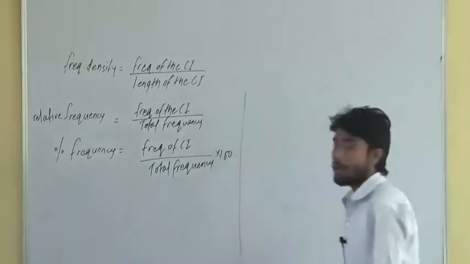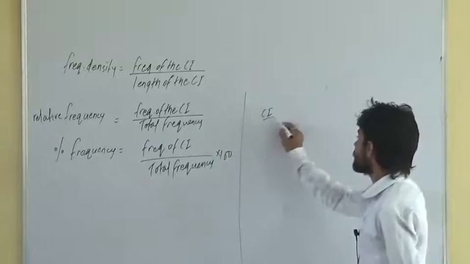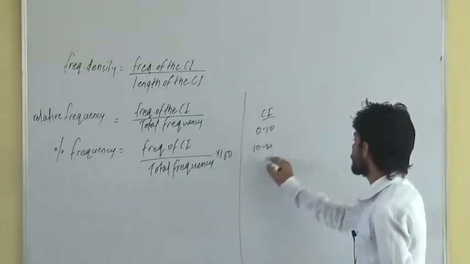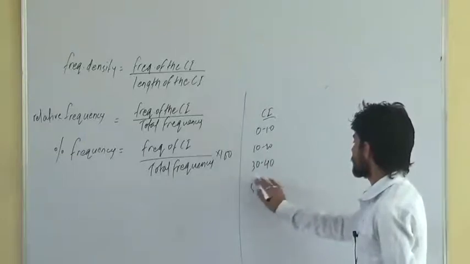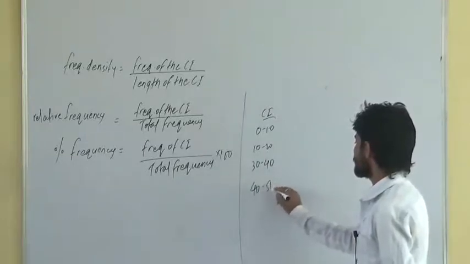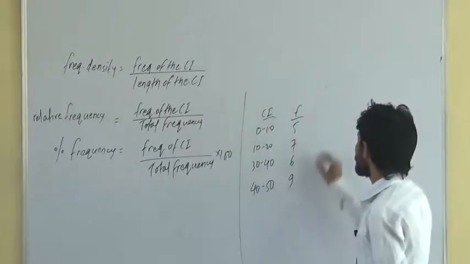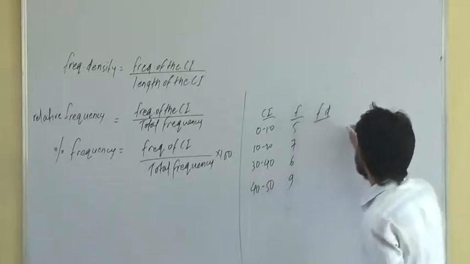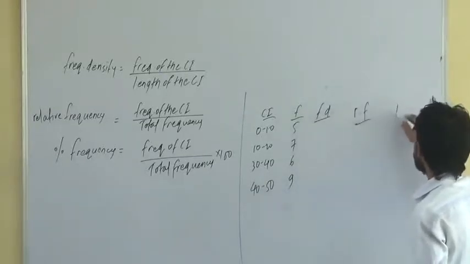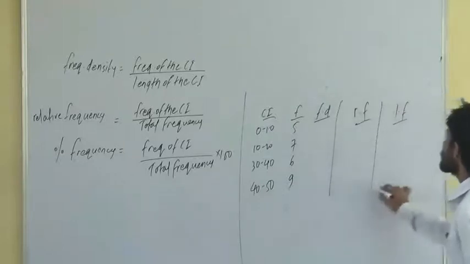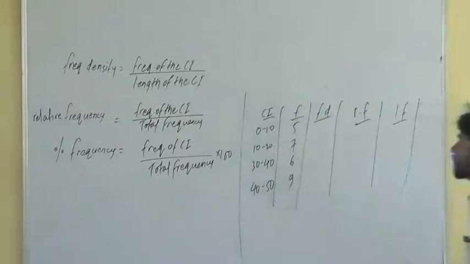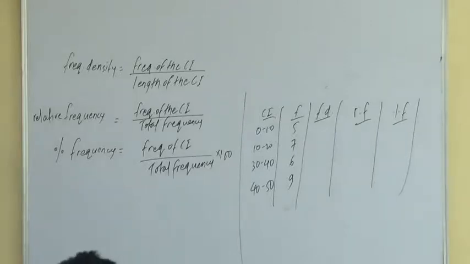Done. So the example that we did here just now, find out all this. Class interval and frequency are given to you. Find out frequency density of each class interval, find out relative frequency of each class interval, and find out percentage frequency of each class interval.